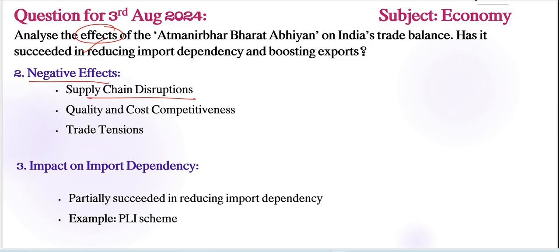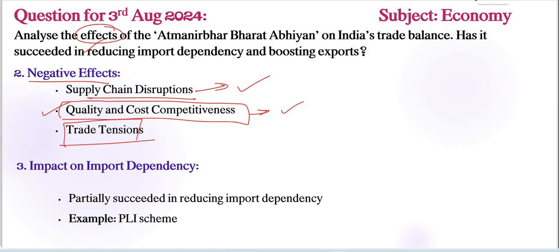Supply chain disruptions is one important negative effect here, because the shift towards self-reliance has led to temporary disruptions in supply chains, affecting industries dependent on global inputs especially. Very, very important step. Next, quality and cost competitiveness is also one negative effect here. Indian products sometimes struggle with quality and cost competitiveness compared to imports, limiting our initiative's effectiveness also.